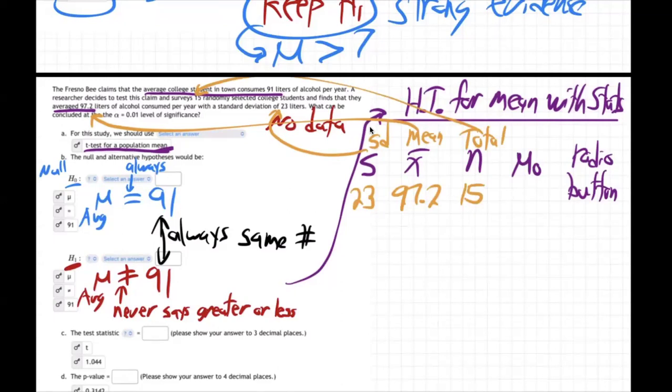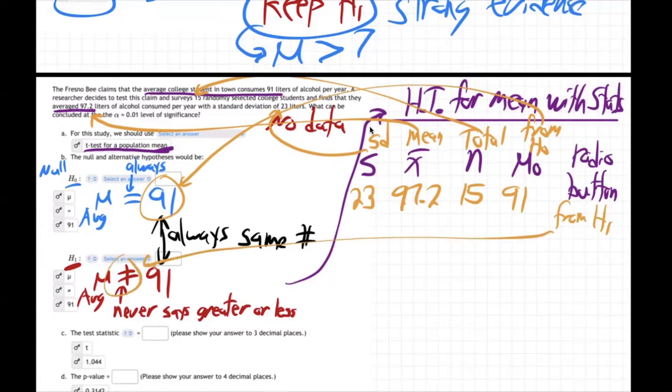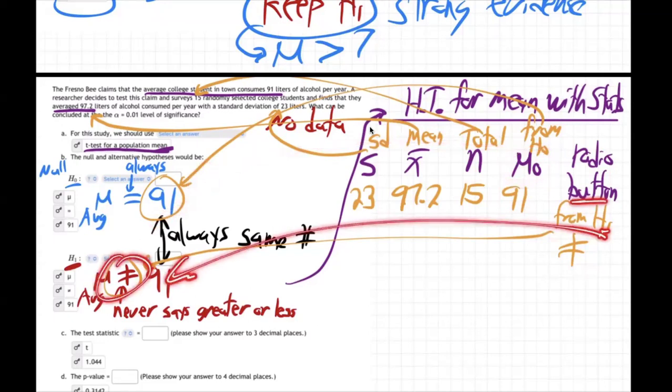Now, what's mu zero? That's always from H0. So we go to H0 and grab that number, 91. And then the radio button is from H1. You go to H1 and it's going to be the not equal. So those last two, the mu zero and the radio button, we always get from H0 and H1. The number from H0 and the symbol from H1. Okay, so there we go.